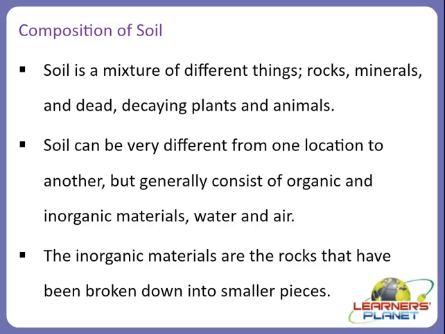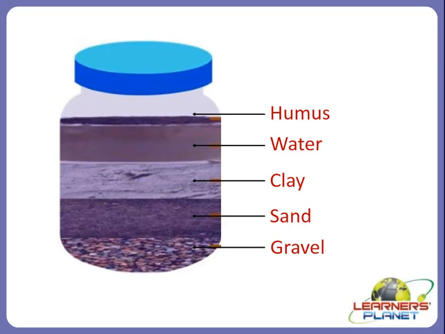So let's see what is actually formed in the soil, what it is made up of. Yes, soil is made up of the following things: gravel, sand, clay, particles, water and even humus. As you know, children, what is humus? It is the dead plant and animal remains, right?